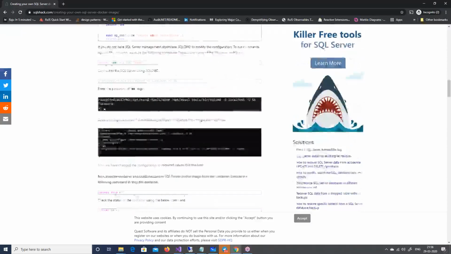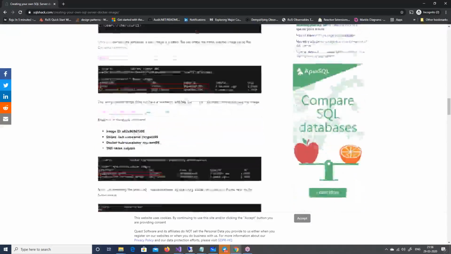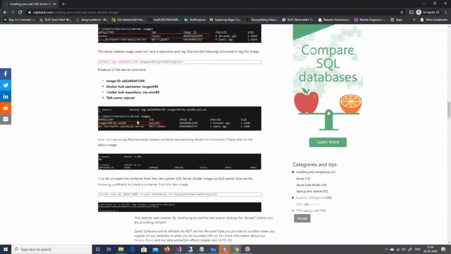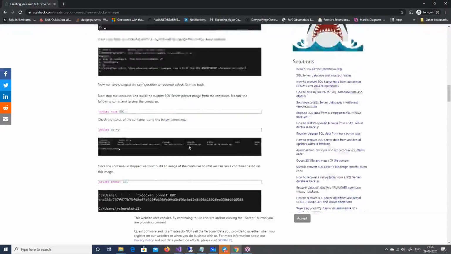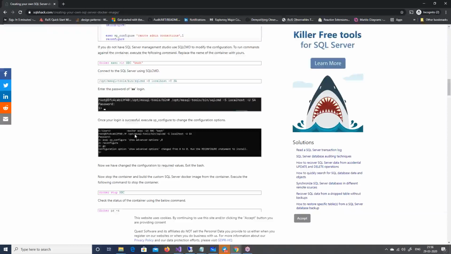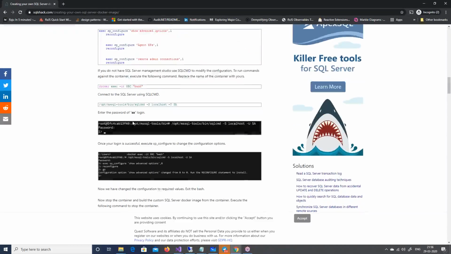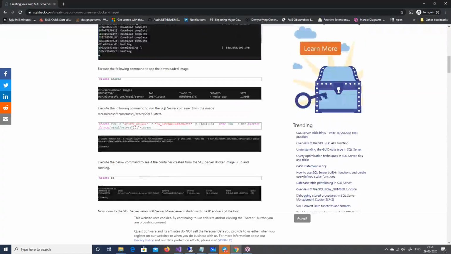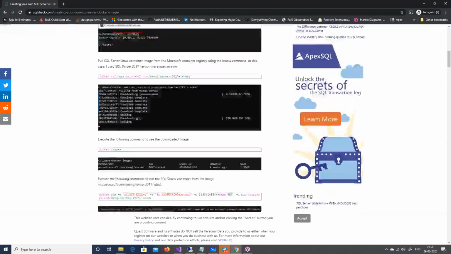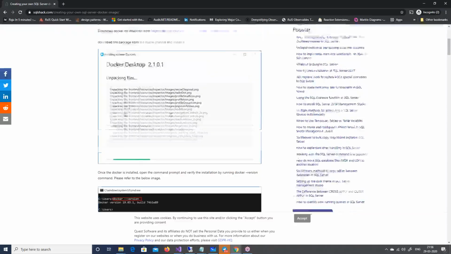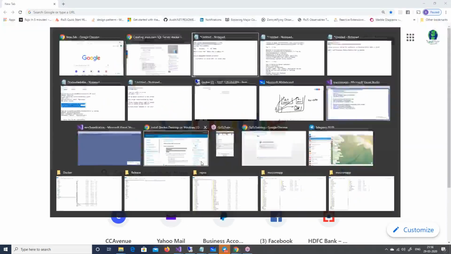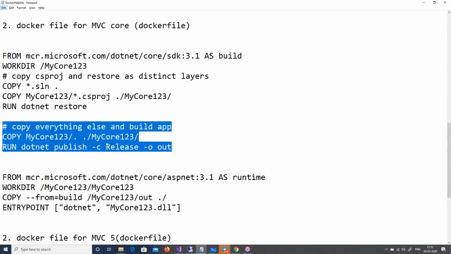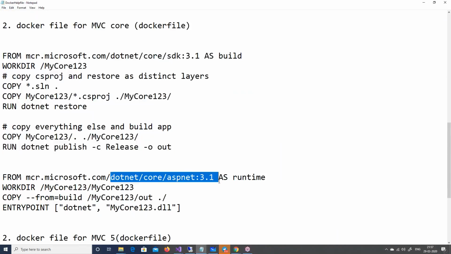Where is that from SQL image? Yeah, that's the Docker SQL Server, but okay, just send me a message on Questpond. I'll give you the exact thing out here. But you can see here, guys, at the end of the day, okay, let me not do the R&D now. But there should be something like from SQL images, from mcr.microsoft.com, SQL Server, something should be there, runtime and so on. That kind of thing should be there, right?